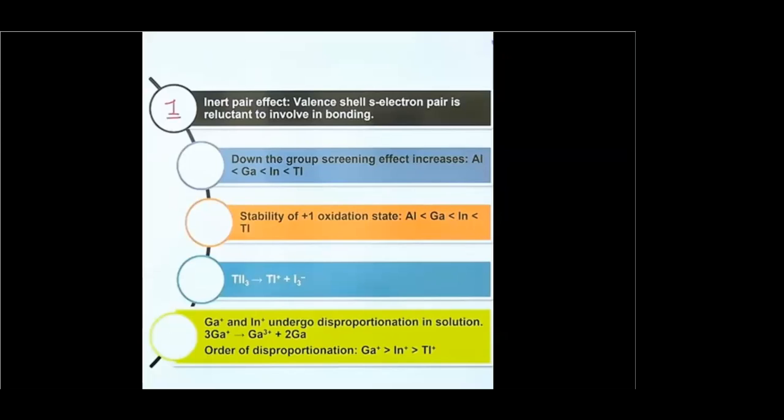Inert pair effect, what was it? It is the reluctance of electrons of the S subshell to take part in bond formation. That means if we are talking of the P block elements, the valence shell electrons are present in two subshells, the S subshell as well as the P subshell.